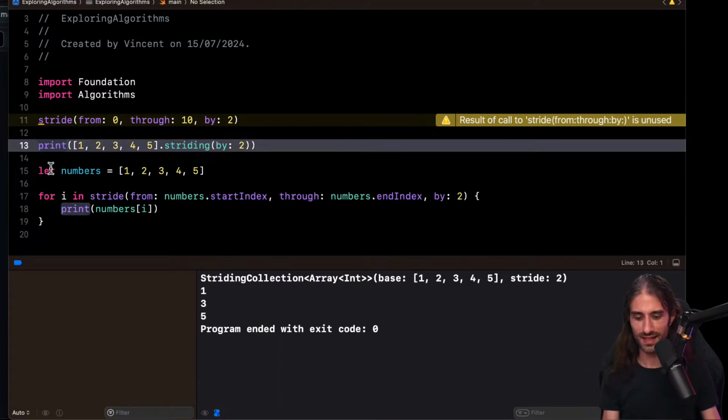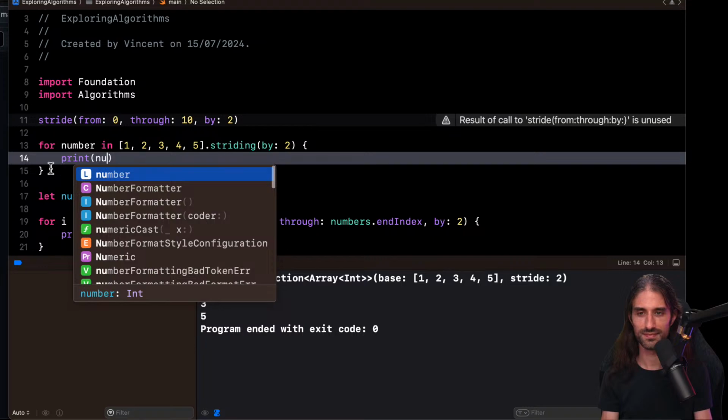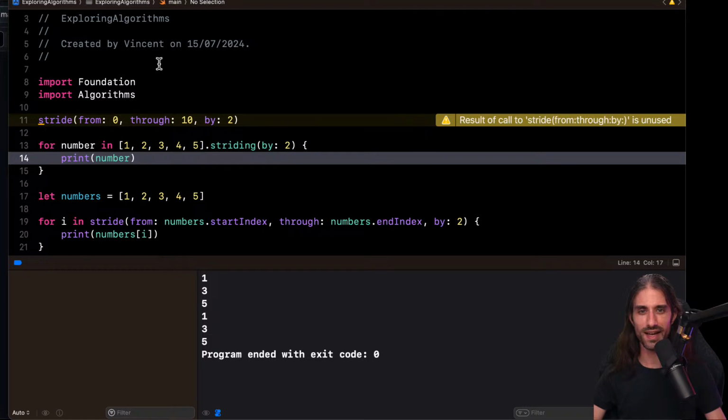Okay, for number in... let's write it like that. 1, 3, 5. Okay, I'm able to implement simple algorithms.